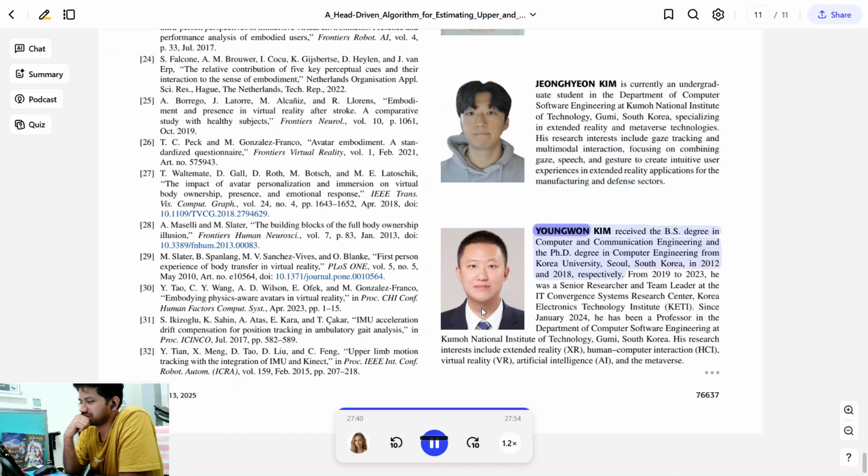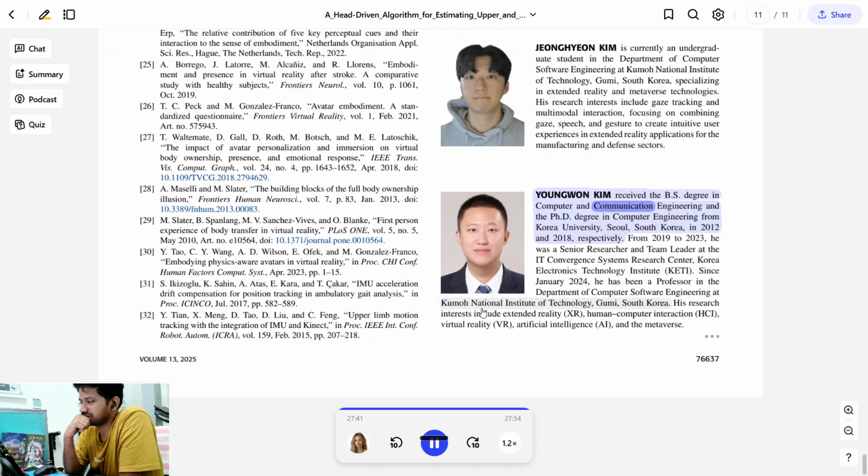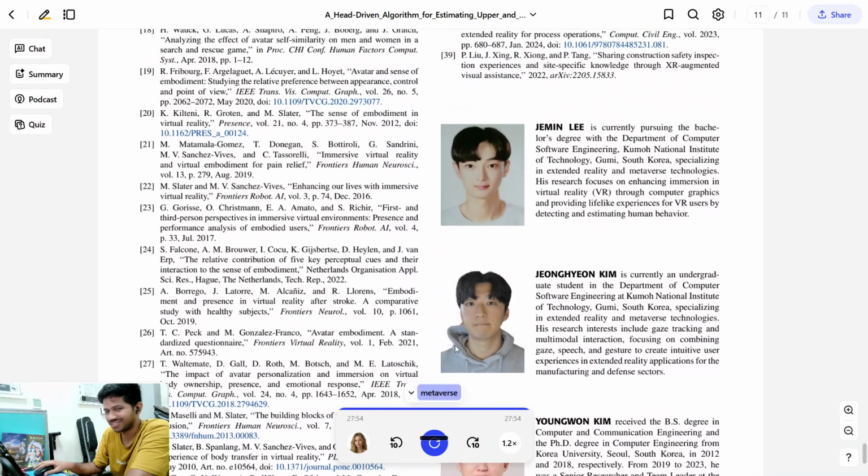Youngwon Kim received the BS degree in Computer and Communication Engineering and the PhD degree in Computer Engineering from Korea University, Seoul, South Korea, in 2012 and 2018. From 2019 to 2023, he was a senior researcher and team leader at the IT Convergent Systems Research Center, Korea Electronics Technology Institute. Since January 2024, he has been a professor in the Department of Computer Software Engineering at Kumoh National Institute of Technology, Gumi, South Korea. His research interests include extended reality, human-computer interaction, virtual reality, artificial intelligence, and the metaverse.